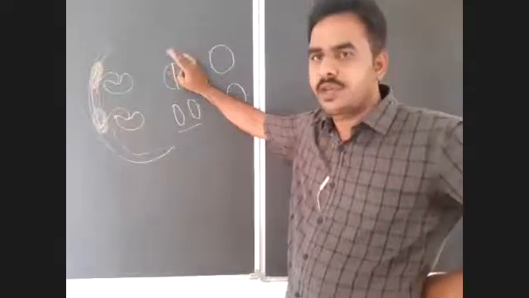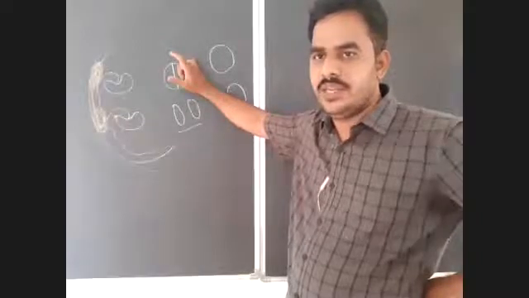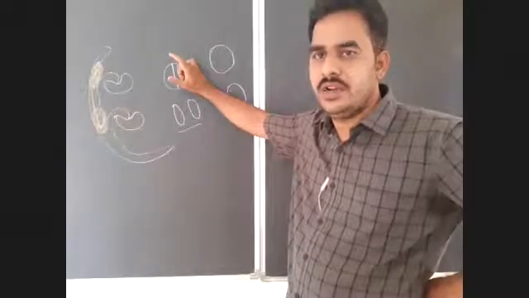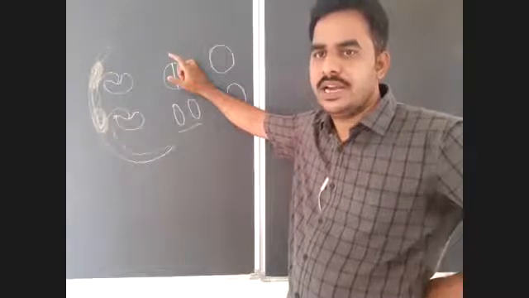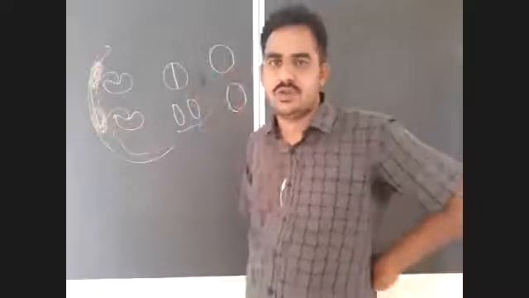The head contains 2 important structures: a large nucleus. Most of the region in the head is occupied by the nucleus. This nucleus contains a haploid set of chromosomes, and a cap-like structure, that is the acrosome.